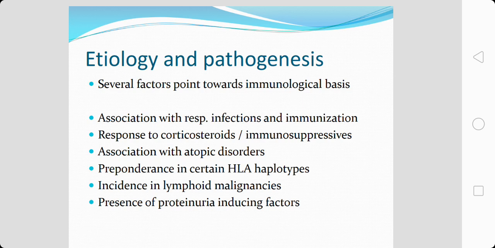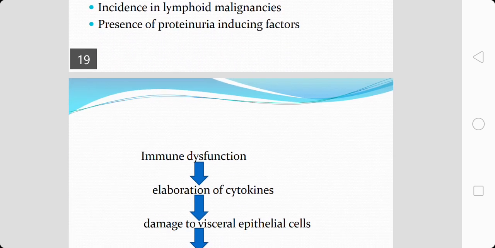Another feature that favors an immunological basis is the presence of proteinuria-inducing factors in the plasma or lymphocyte supernatant of the patients. These are the points which favor an immunological basis for this particular disease.